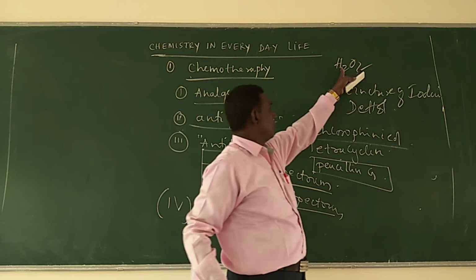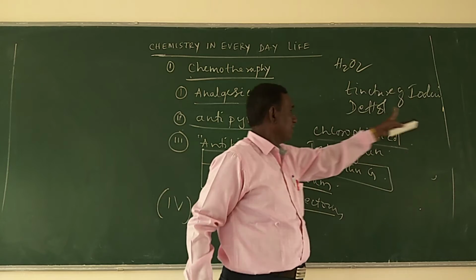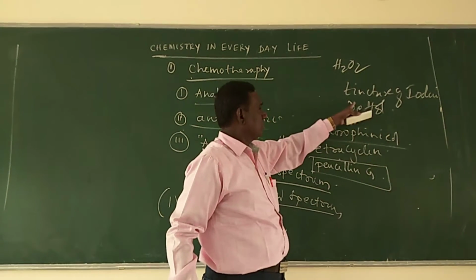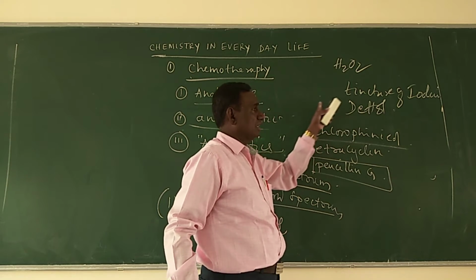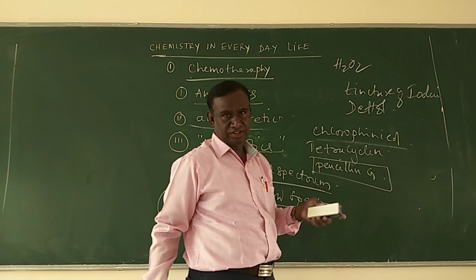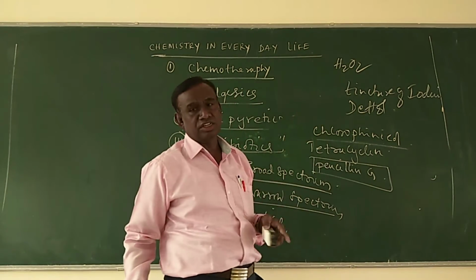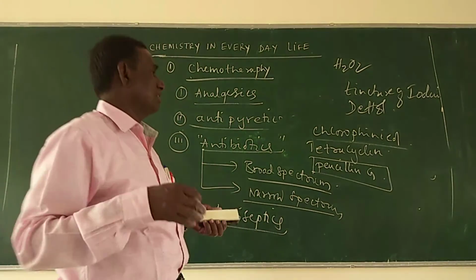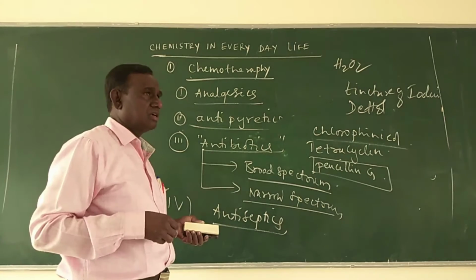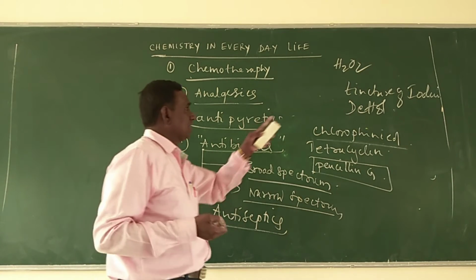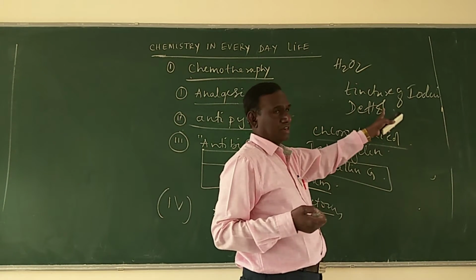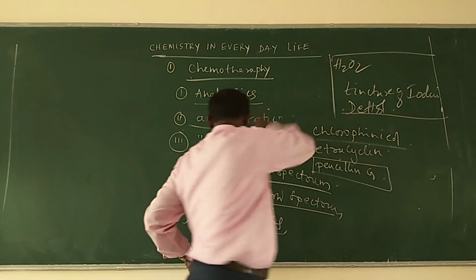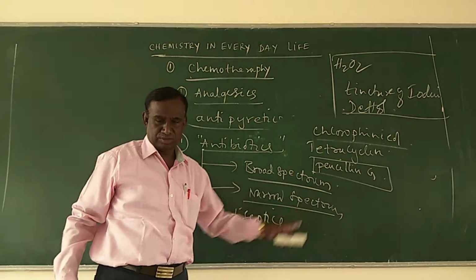Even Dettol, that is a dilute solution of Dettol, let us say. A concentrated solution of Dettol acts as an insecticide. Therefore, that is a dilute solution of Dettol. All these substances act as antiseptic substances.